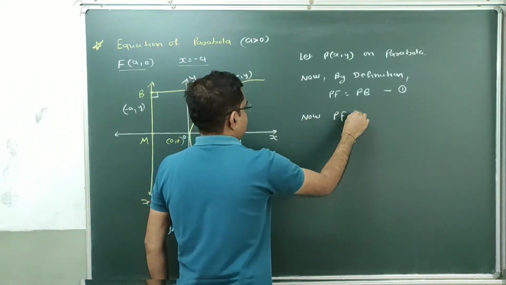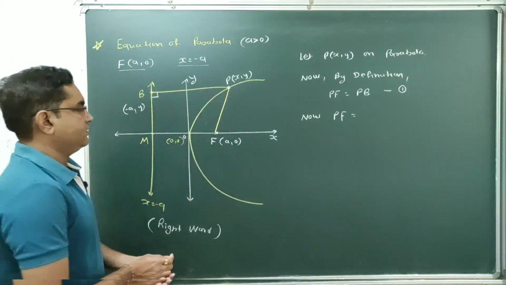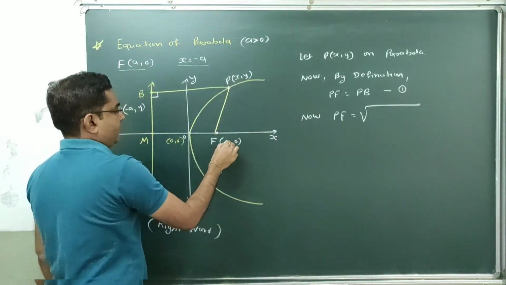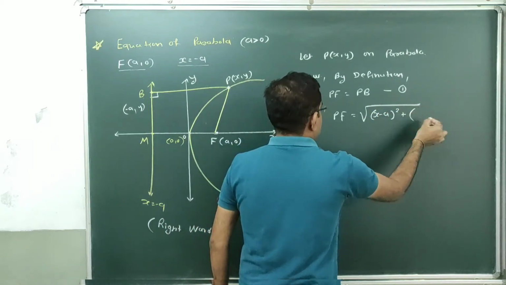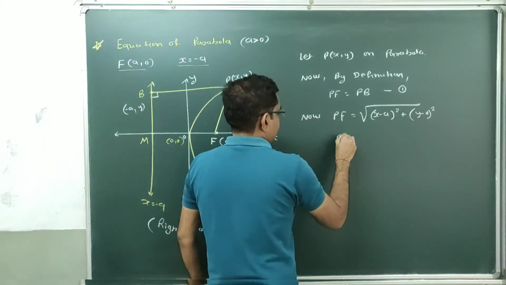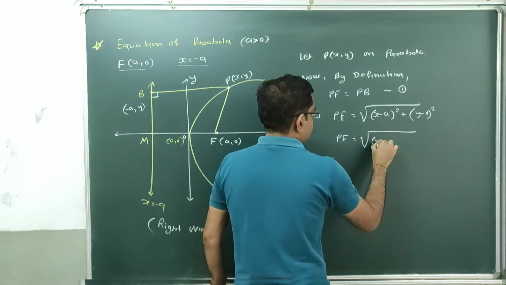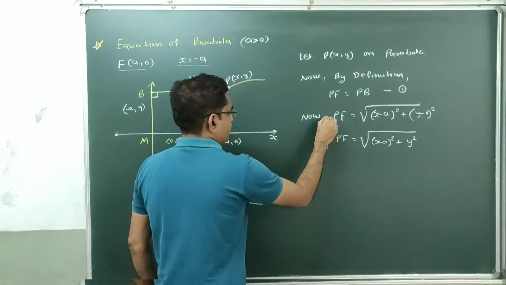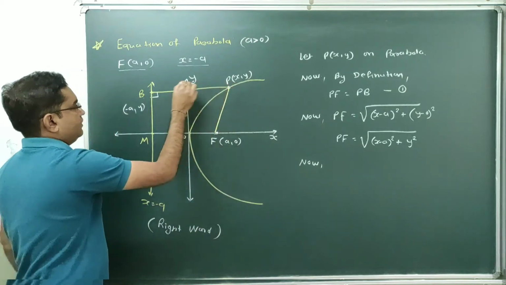PF is nothing but the distance formula. We can find the distance between these 2 points P and F by using distance formula, and that is equal to square root of (x minus a) whole square plus (y minus 0) whole square. Therefore PF equal to square root of (x minus a) whole square plus y square. Done. Now we will try to find the distance PB.